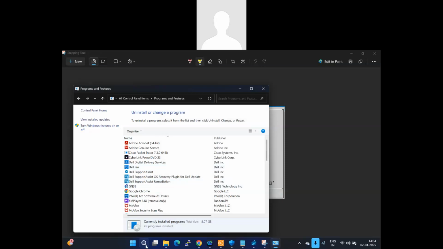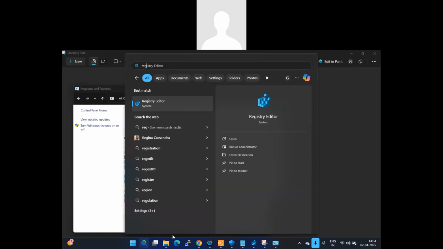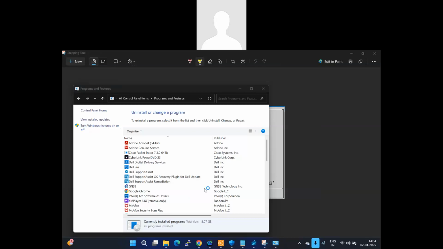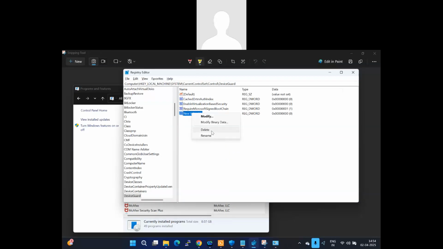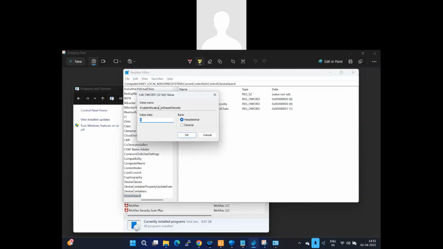And second, go to Registry editor, and you need to turn off virtualization based security one more time. Just follow the path. Go to computer, HKEY local machine, system, current control set, and control device guard. Once you are in device guard, create a new DWORD 32-bit value, and put the name as enable virtualization based security. Make the value as 0.